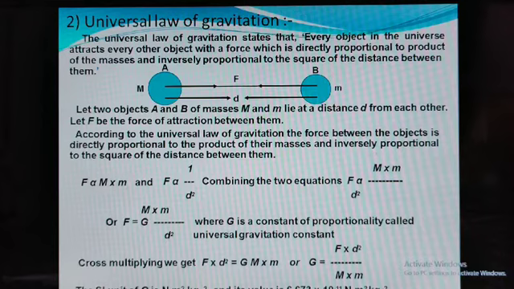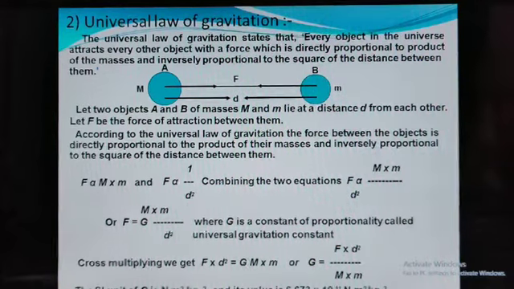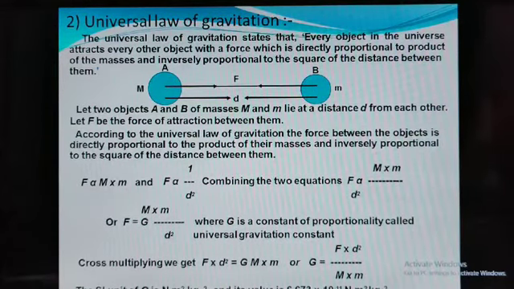The SI unit of the universal gravitation constant G is Newton meter square kg raised to minus 2, or it is also called Newton meter square per kg square, and its value is 6.673 into 10 raised to minus 11 Newton meter square kg raised to minus 2. That is the universal law of gravitation.